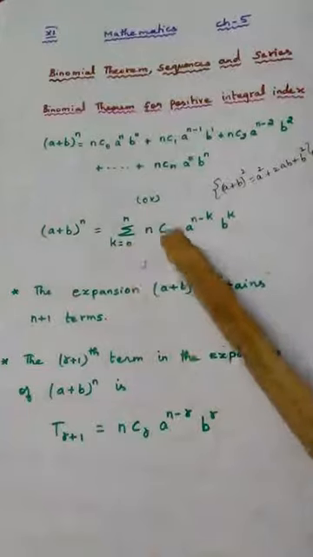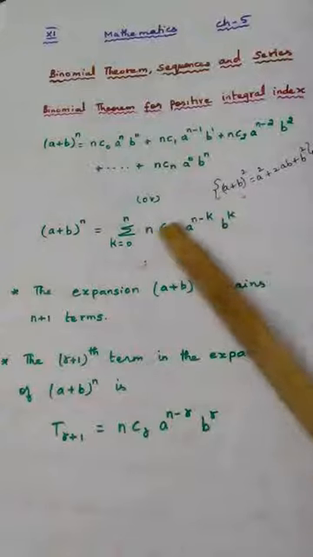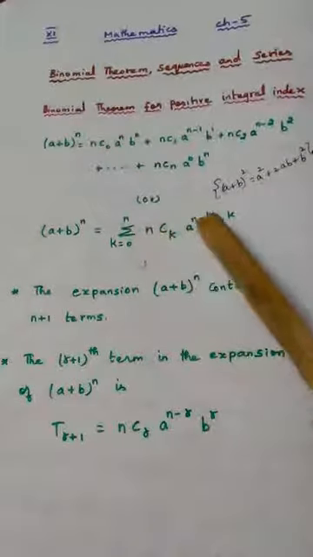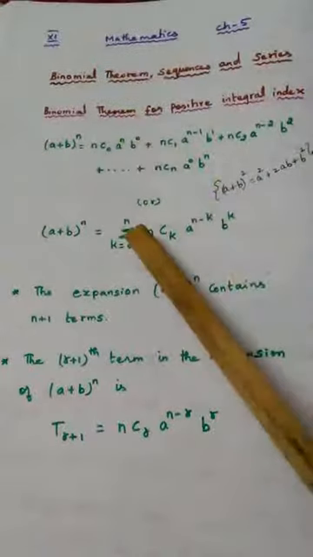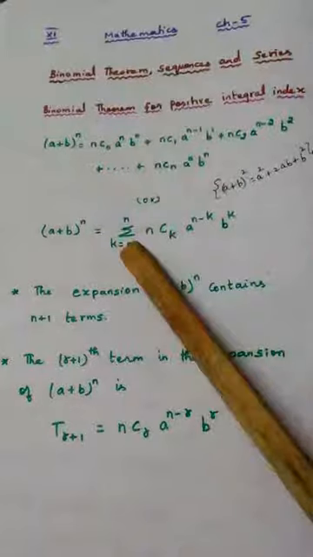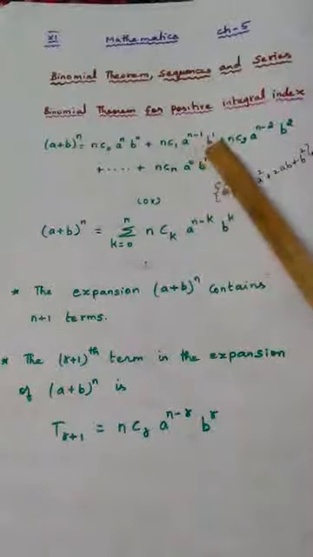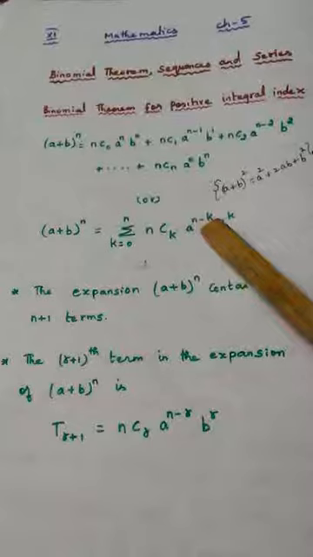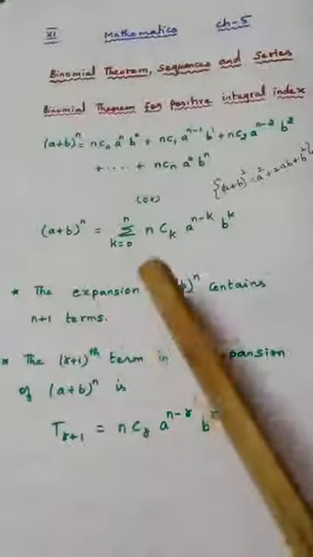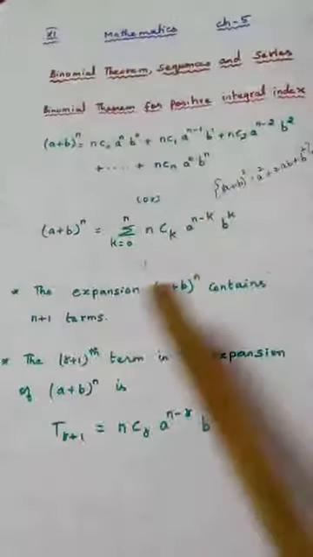How means, if you put k equal to 0, what happens? nc0, a power n, b power 0, which is the first term. Sigma means plus. If you put k equal to 1, nc1, a power n minus 1, b power 1, second term comes like that. The same thing can be written like this. And another thing, the expansion (a plus b) whole power n contains n plus 1 terms. I have just explained how it is.